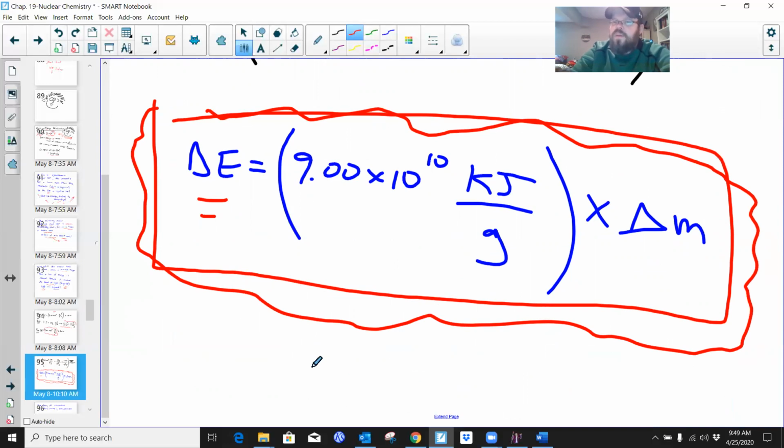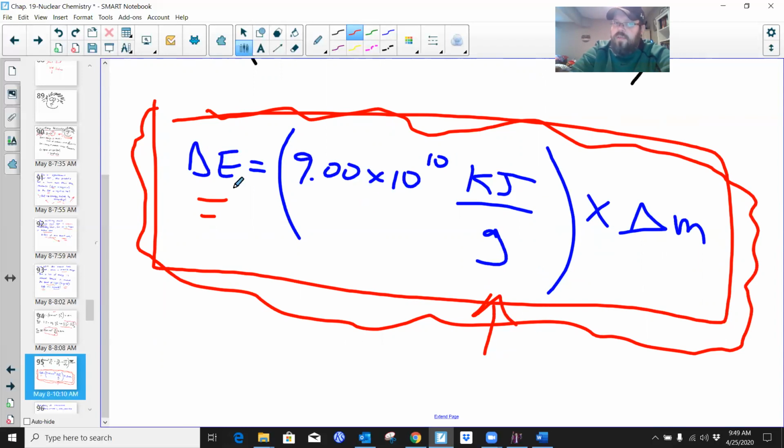Okay. Because what does it do? It unifies units. If I have a change in mass here of grams, grams over grams cancels. What do I end up with? Kilojoules. Kilojoules is an expression for energy. Okay. It makes us able to use his equation by clearing up that issue of the units.